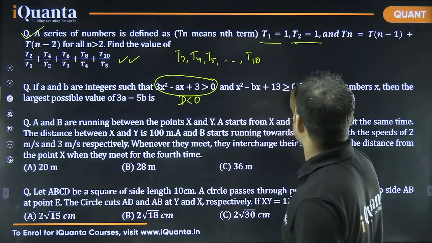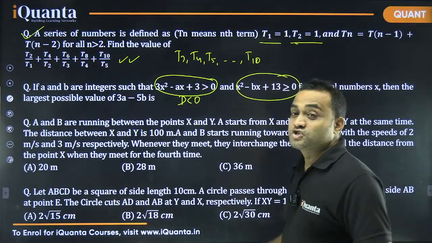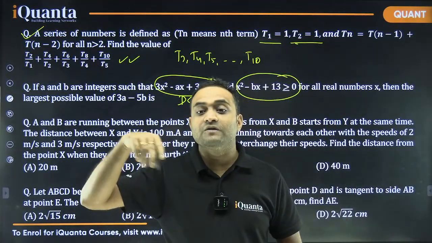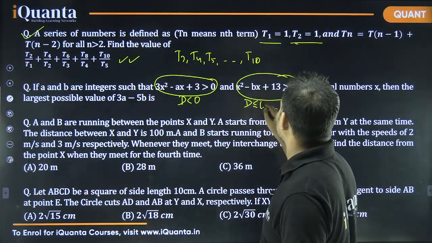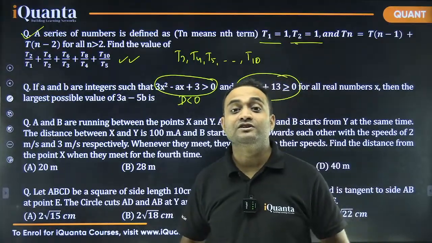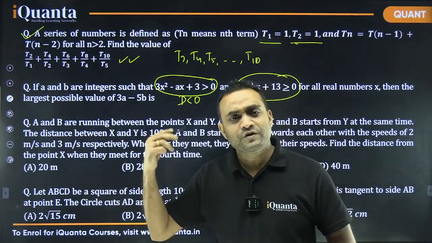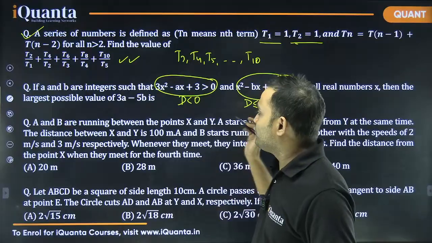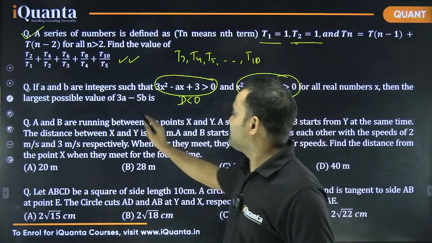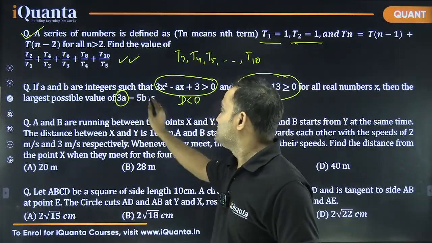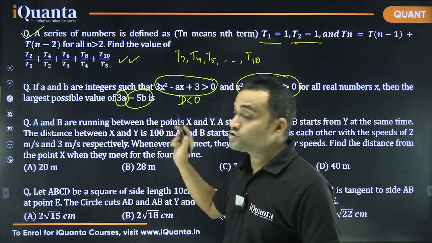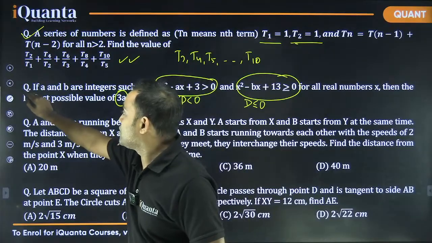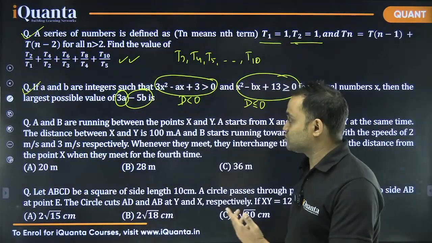In this question it's touching the x-axis or above it, so the discriminant is less than or equal to 0. Then again you get the range of b. If you figure this out in your mind, you will understand which maximum or minimum value of a to take to find the largest possible value. So this question also you can solve on the spot and move to the next question.